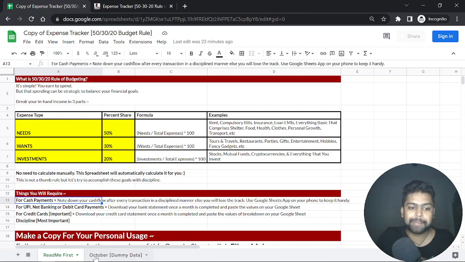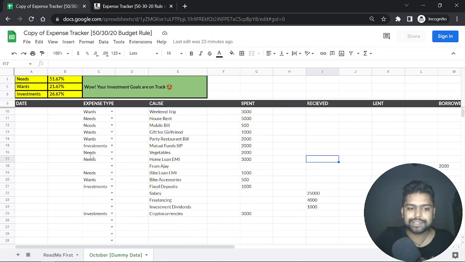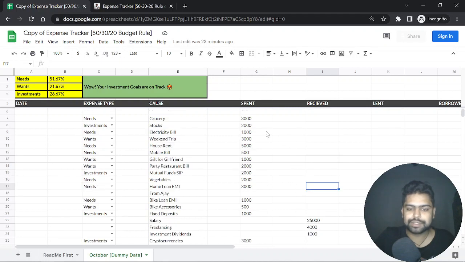So that's the only disclaimer I would want to give you for this video. Now coming to the main calculator, this is how it will look. This will automatically tell exactly how your income, basically your expenses, are getting distributed. Interestingly, whatever you select is just a plain drag and drop thing. It's just how your regular Excel sheets are.